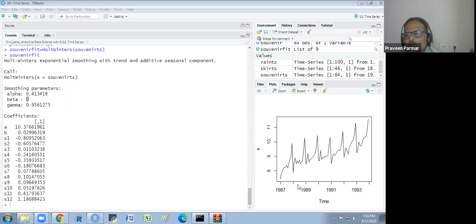What? No secular fluctuation. Trend is there or not, Tarun? Is there trend? Secular trend exists or not? What do you say?